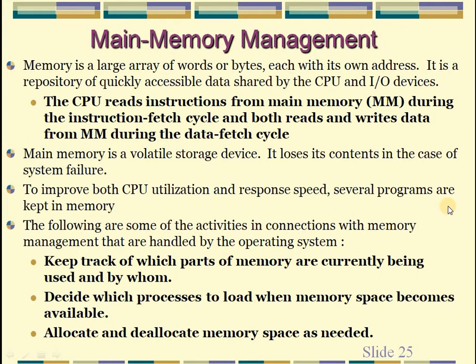Next, main memory management. Before explaining main memory management, the operating system has two types of memory, that is primary memory and secondary memory. Primary memory includes RAM, ROM, PROM. It is also called main memory. A memory is a large array of words or bytes, each with its own address. It is main memory.